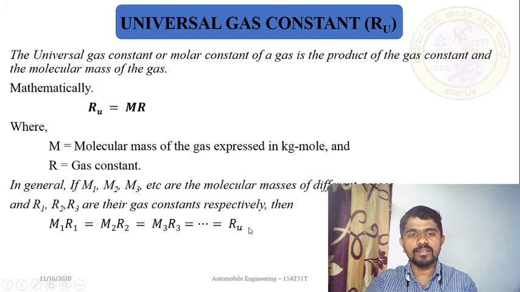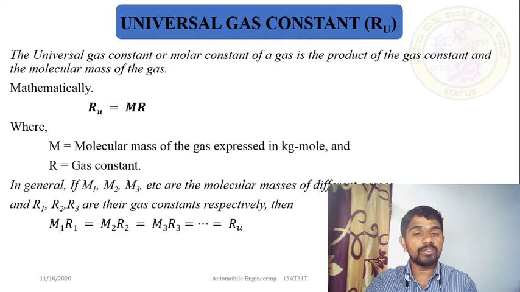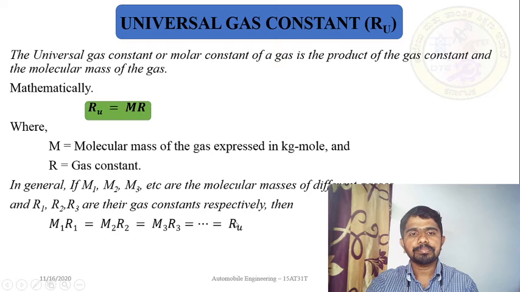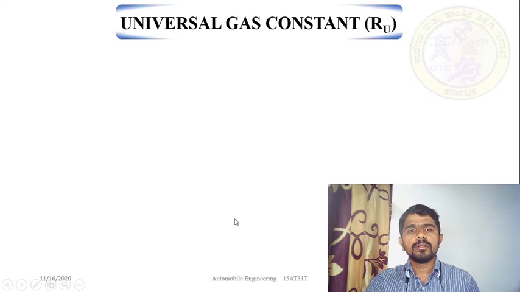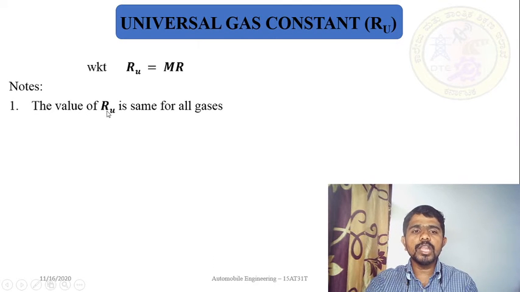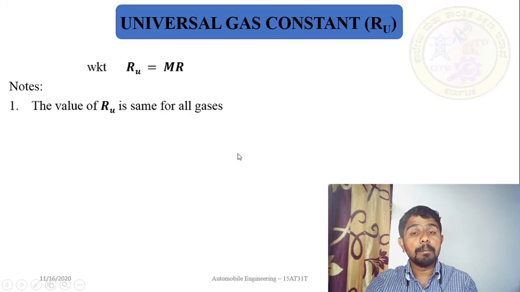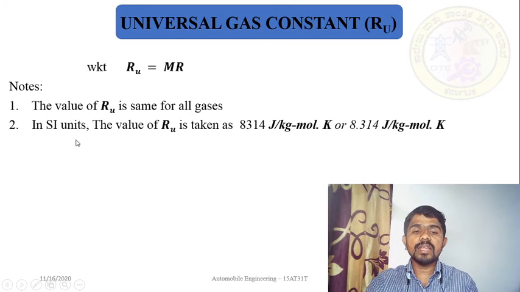In other words, the value of universal gas constant is the same for all the gases. It is not different for different gases. Is it okay? That is the meaning of this relation. Now, some notes. We know that Ru is equal to M times R, of course. The value of Ru is the same for all the gases, and I have given the proof in the previous slide.